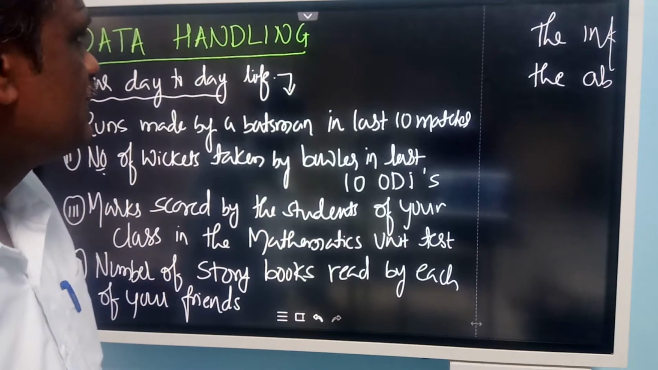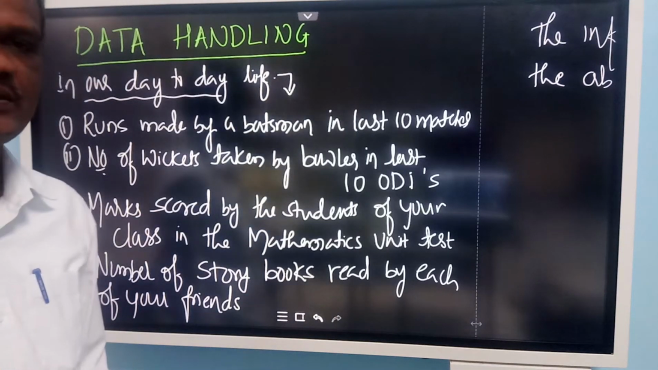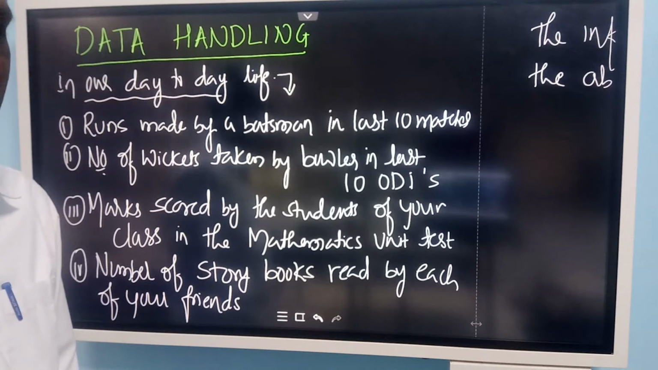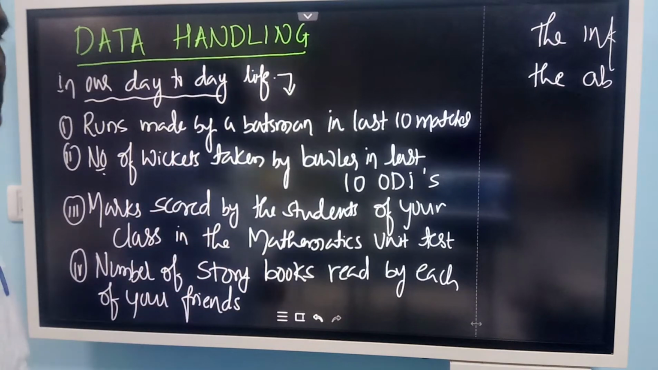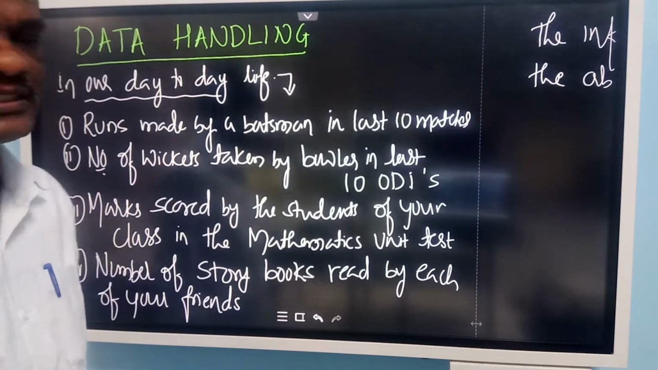The new chapter, data handling. So here in our daily life we come across many situations where we need to deal with data to get some information. Here are some examples I have taken from our daily life. Runs made by a batsman in the last 10 matches.